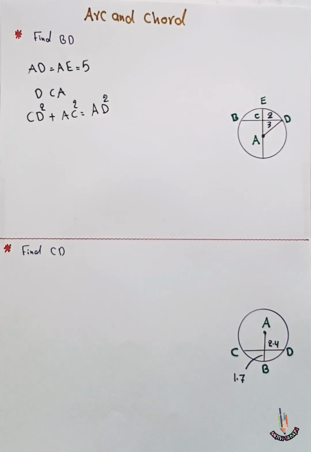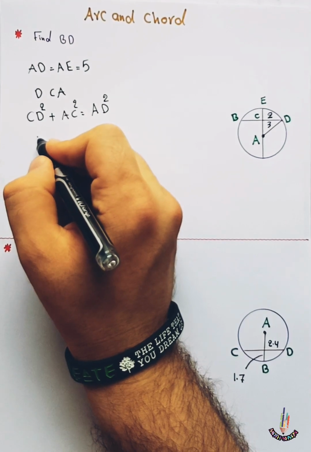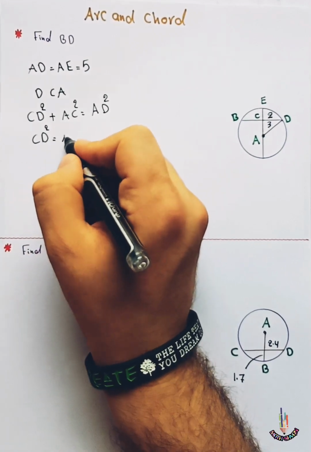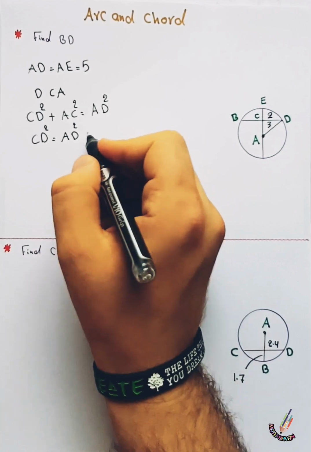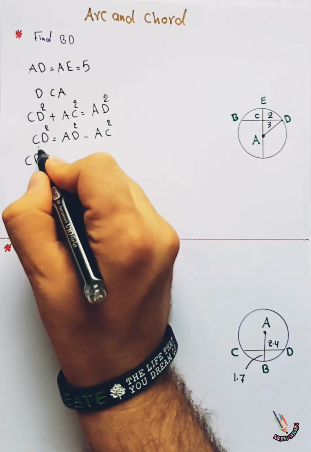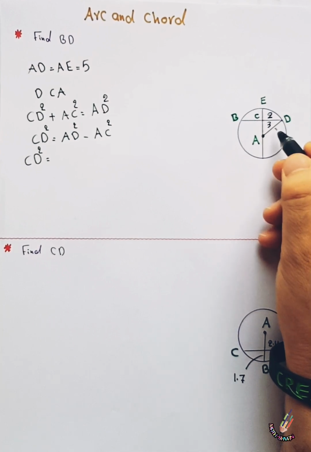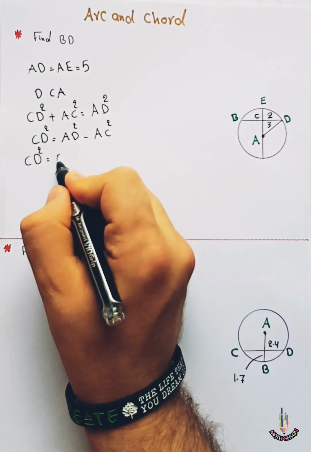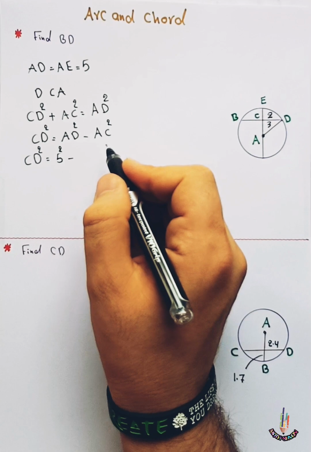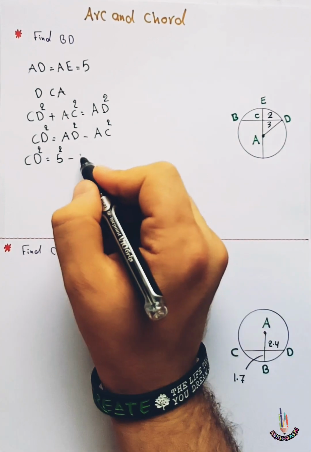After that, we can rewrite this equation like that. CD square, because we want to find the measure of CD, equals AD square minus AC square. After that, CD square equals AD square, which is 5 centimeters, minus AC square, and AC is 3 centimeters.